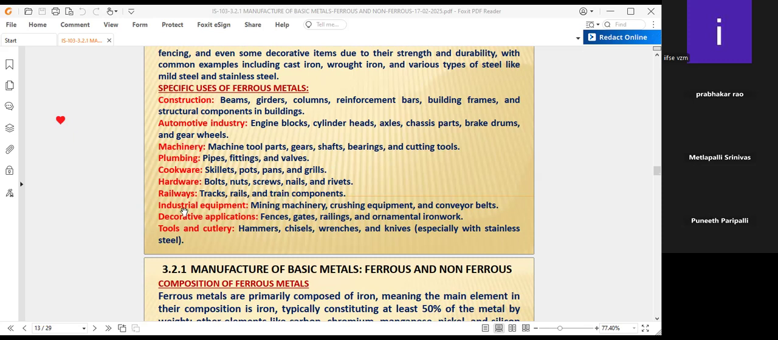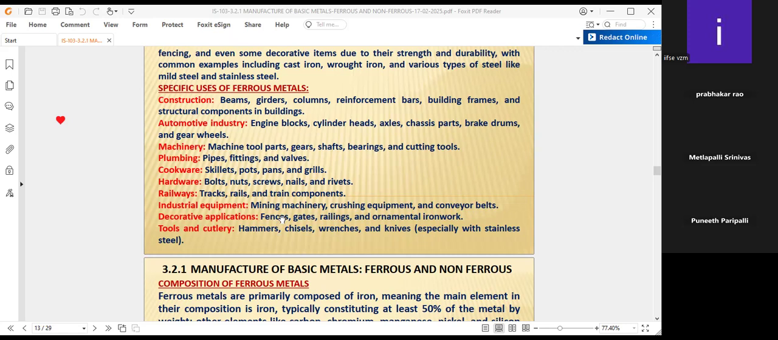Because of the properties, industrial equipment includes mining machinery, crushing equipment, and conveyors. In the mining itself, the machines are prepared from this ferrous material only, that means iron only. Mining machinery, crushing equipment, and conveyor belts also. For example, the idlers, all these things will be prepared from iron only.